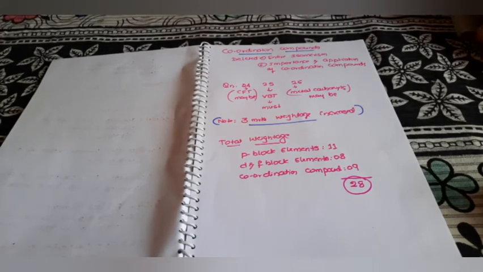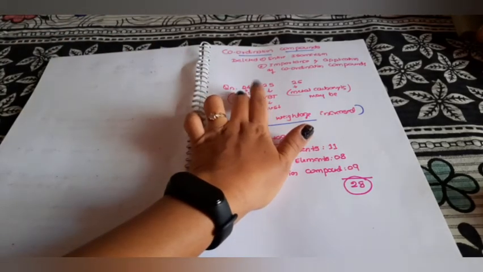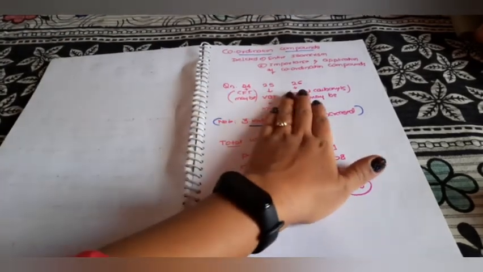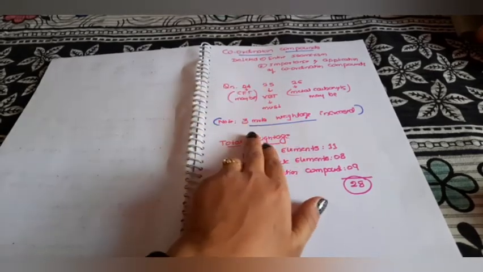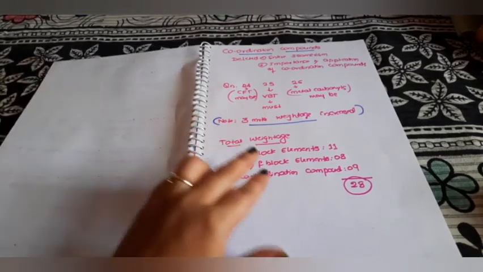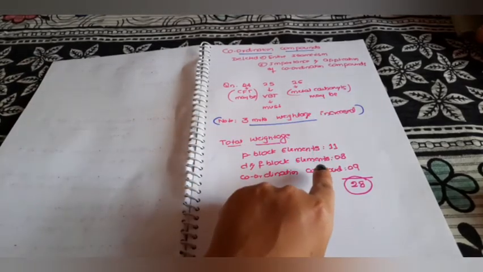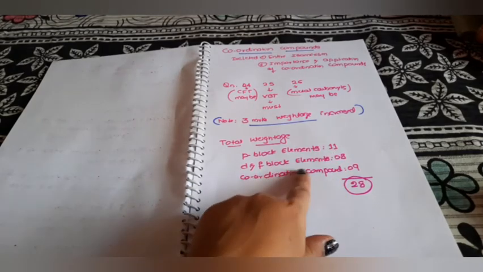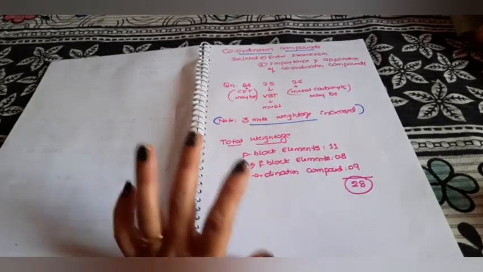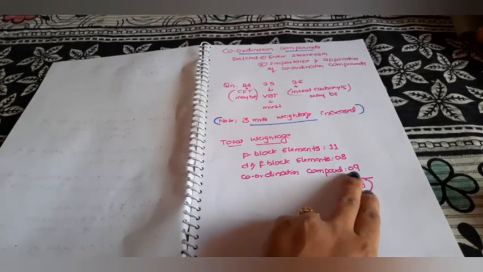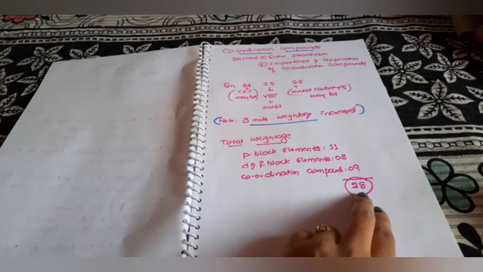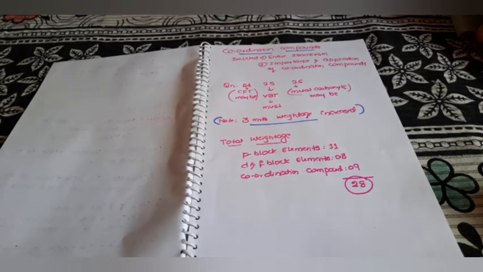So 24, 25, 26. Earlier it was only 2 questions, now 3 marks have been added, so 3 questions will be from coordination compounds. Now what is the total weightage of inorganic? P block elements, 1 mark is added, so 11. D and F block elements 8 marks, earlier also 8. Coordination compounds was 6 earlier, now it is 9. So the total weightage of inorganic is 28 marks.